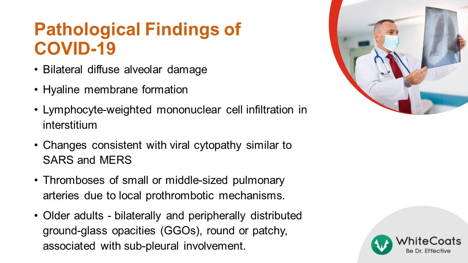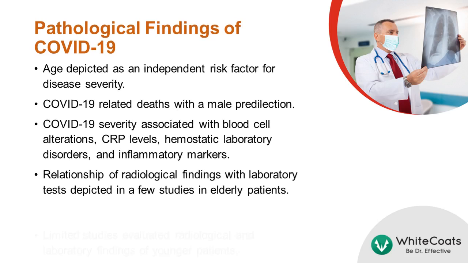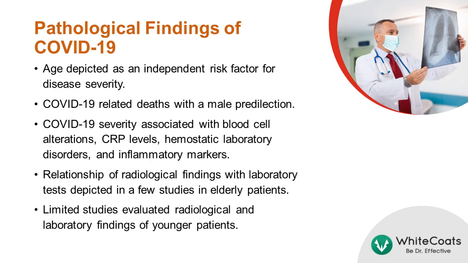Radiological findings of COVID-19 have been extensively investigated in the middle-aged and older adults as bilaterally and peripherally distributed ground glass opacities, which were either rounded or patchy in shape, commonly associated with subpleural involvement. Age is depicted as an independent risk factor for disease severity and also COVID-19 related deaths, with a male predilection.